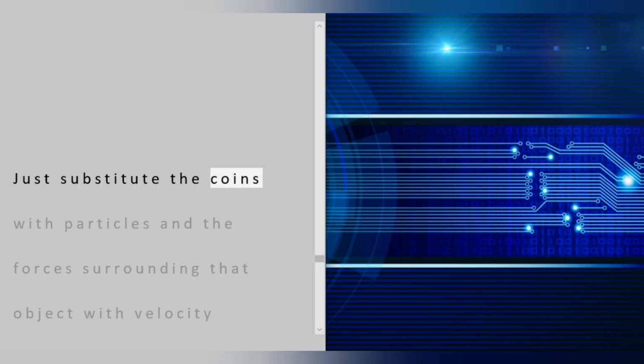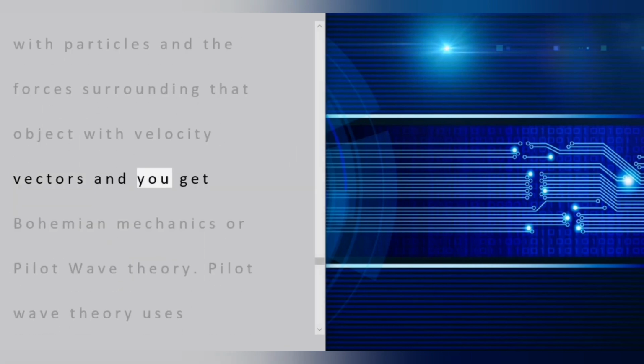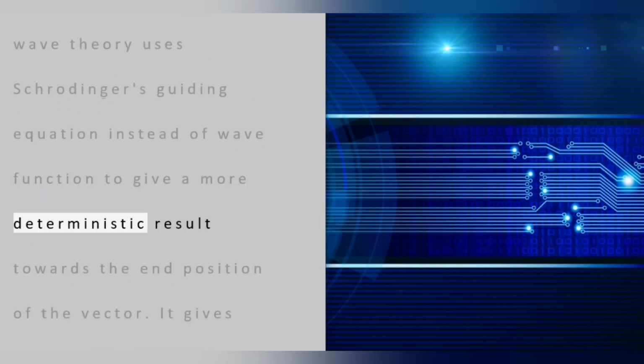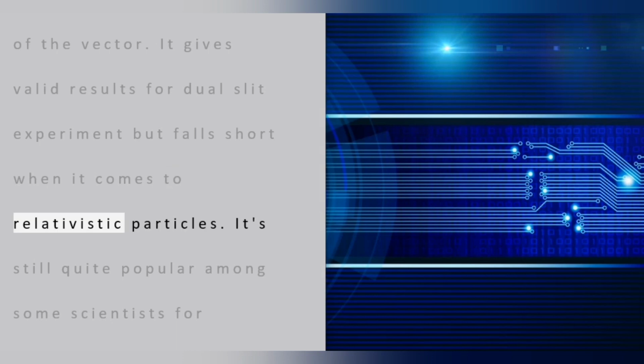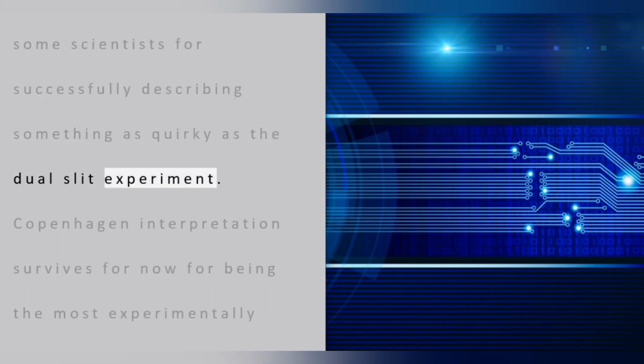Just substitute the coins with particles and the forces surrounding that object with velocity vectors and you get Bohmian mechanics, or pilot wave theory. Pilot wave theory uses Schrödinger's guiding equation instead of the wave function to give a more deterministic result towards the end position of the vector. It gives valid results for the double-slit experiment but falls short when it comes to relativistic particles. It's still quite popular among some scientists for successfully describing something as quirky as the double-slit experiment.